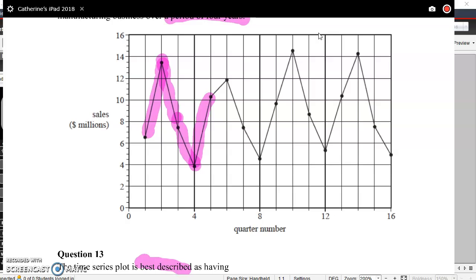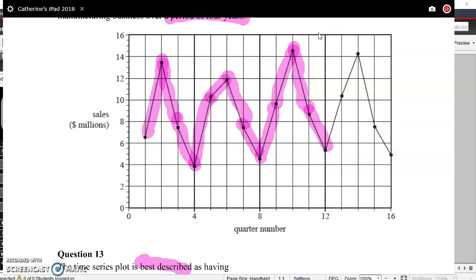Then we get back to looking at it again, and we see it actually follows the same pattern. Up from quarter 1 to quarter 2, down from quarter 2 to quarter 3, down from quarter 3 to quarter 4, up from quarter 4 to quarter 1, up from quarter 1 to quarter 2, down from quarter 2 to quarter 3, down from quarter 3 to quarter 4, and again.